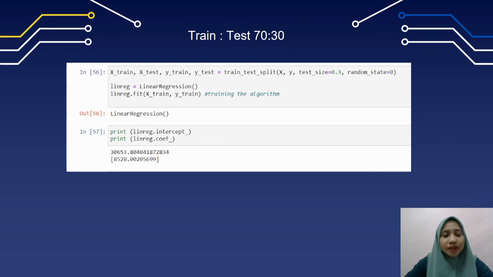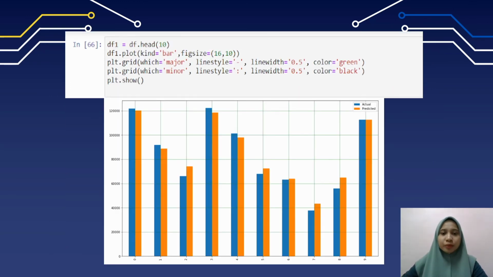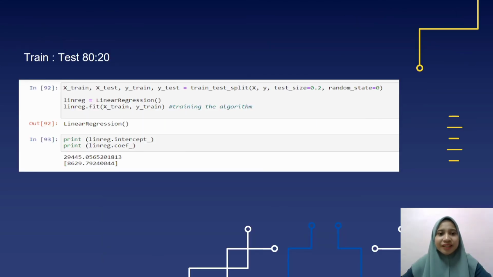The intercept is 30653.80 and the slope is 8528.00. So in this slide, same with set 1 and set 2, result will show the compare between actual and predicted. This is bar chart that we compare between actual and predicted after we do the data splitting into 70% train and 30% test. This is data splitting about set 4, which is 80% train and 20% test.